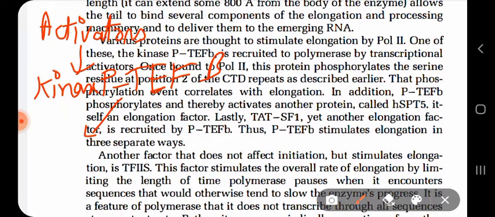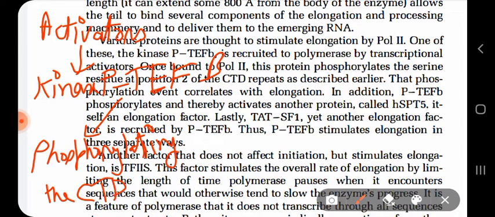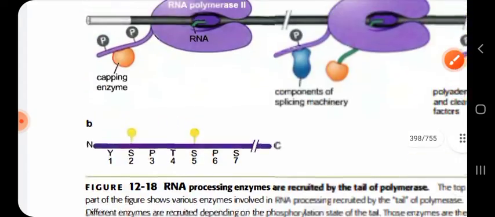First, it is phosphorylating the carboxy terminal tail of RNA polymerase 2 at position 2, that is this one.